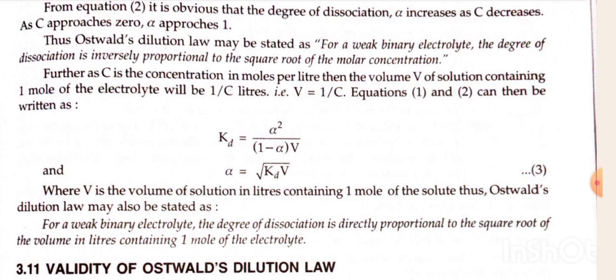Further, as C is the concentration in moles per liter, the volume V of solution containing 1 mole of electrolyte will be 1 divided by C liters. It means V is equal to 1 by C. Equations first and second can be written as Kd is equal to alpha squared divided by (1 minus alpha) into V, and alpha is equal to root of Kd V, where V is the volume of solution in liters containing 1 mole of the solute. Thus, Ostwald dilution law may be stated as: for a weak binary electrolyte, the degree of dissociation is directly proportional to the square root of the volume in liters containing 1 mole of the electrolyte.